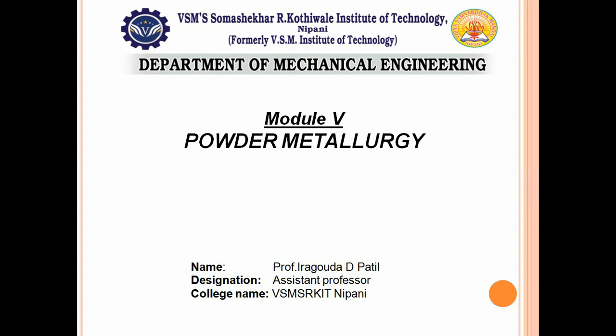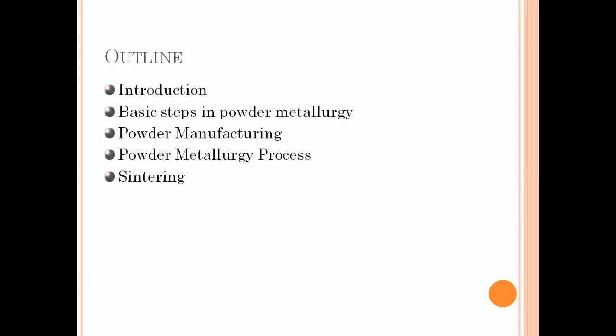After that, pressing them into a desired shape, which we call compaction, and then heating the compacted material in a controlled atmosphere, which we call the sintering process. This is the meaning of powder metallurgy.